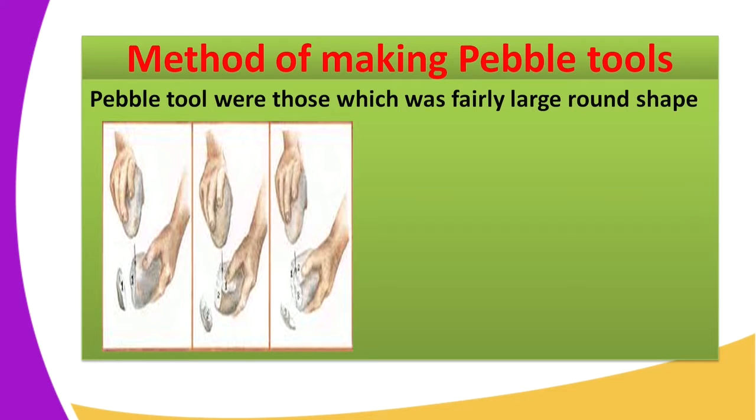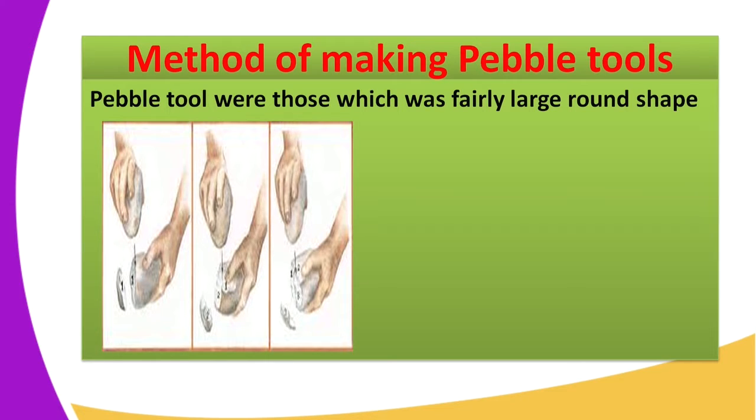The maker of these tools used a large pebble, holding it with the fist, and chipping it using a hammer stone. So the flakes fell out of that, and you can see the flakes falling out.